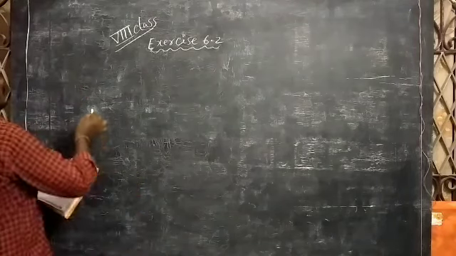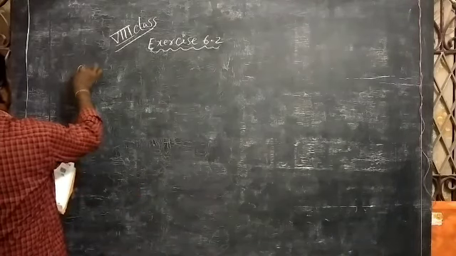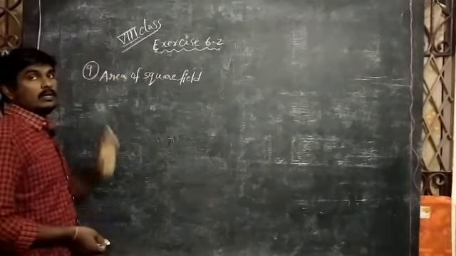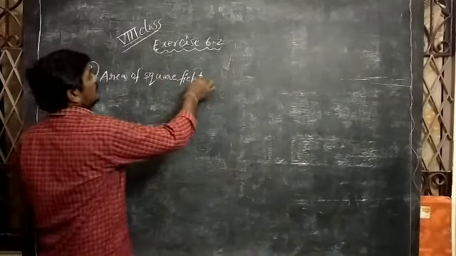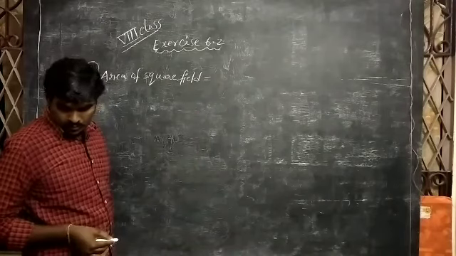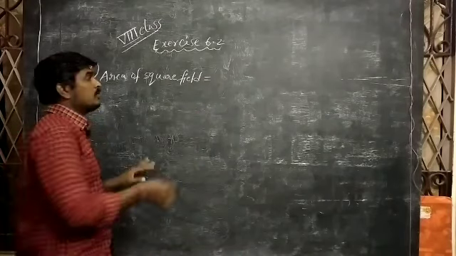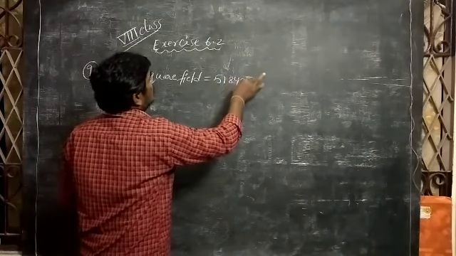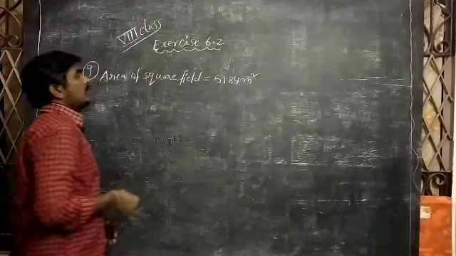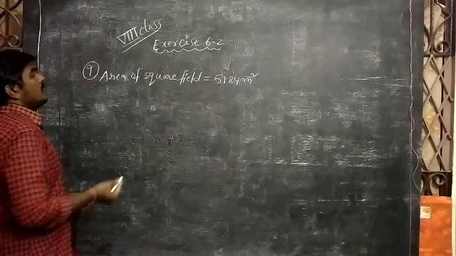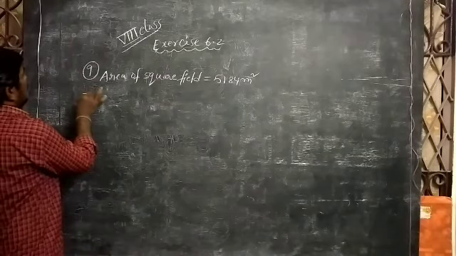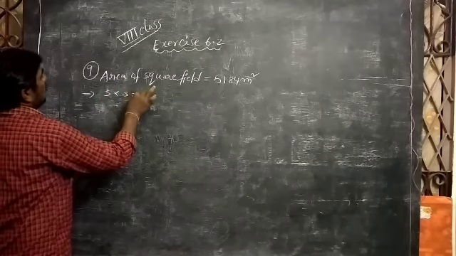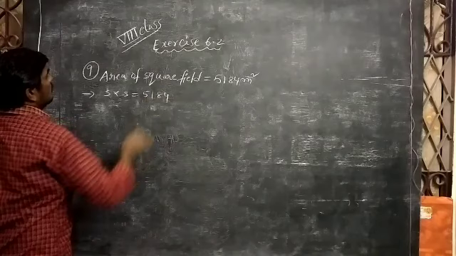So what they have given, we have to take it first of all. Area of the square field, how much is given? Area of the square field is equal to 5184 meters square. We know the area of the square formula, side into side, is equal to 5184.